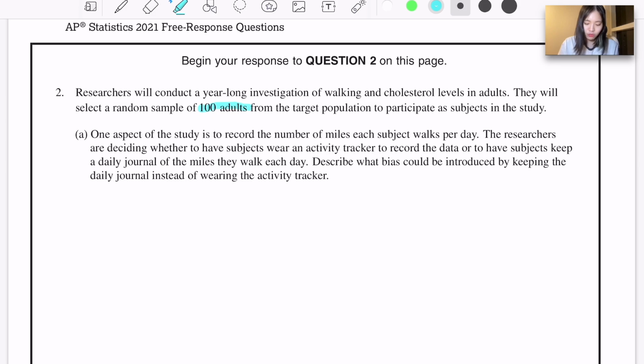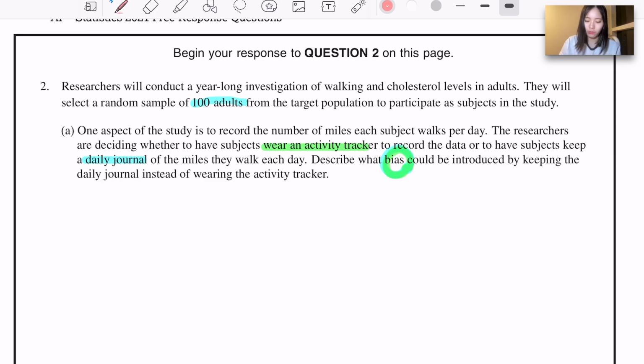Question A. One aspect of the study is to record the number of miles each subject walks per day. The researchers are deciding whether to have subjects wear an activity tracker to record the data, or to have subjects keep a daily journal of the miles they walk each day. Describe what bias could be introduced by keeping the daily journal instead of wearing the activity tracker. Well, this seems kind of literal, right? Keeping the daily journal will create a bias, particularly a response bias, right?